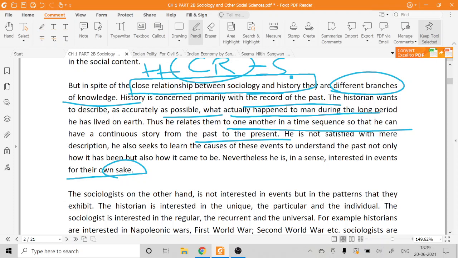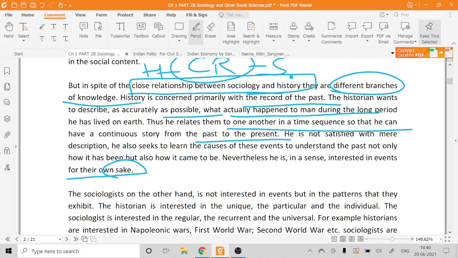They are not studying the causes because they want to establish a patterned relationship, or because they want to analyze it from a sociological perspective. The historians are not trying to establish this. They are doing the analysis of why a particular event happened, or why a particular group or section of people like the Arabs or the Aryans came to India. They are trying to understand those causes for the sake of that particular event.